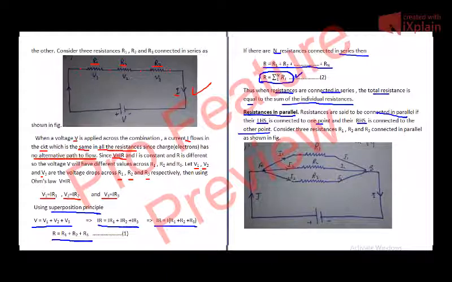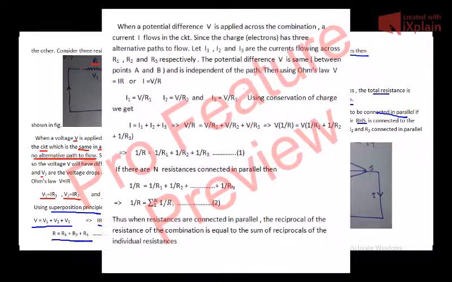Now consider three resistances R1, R2 and R3 as shown in the figure. When a potential difference V is applied across the combination, a current I flows in the circuit.